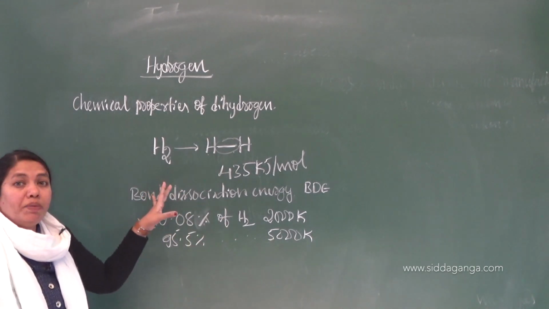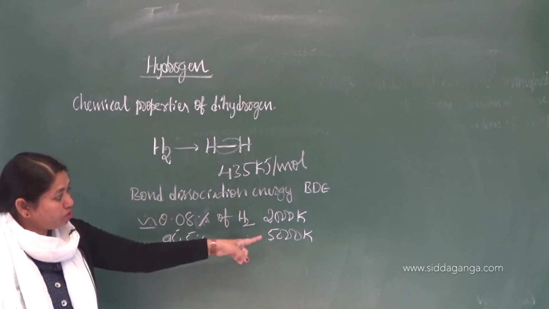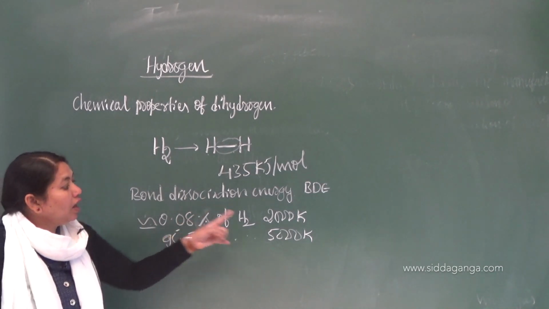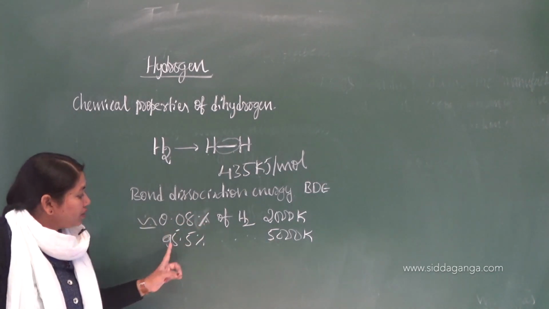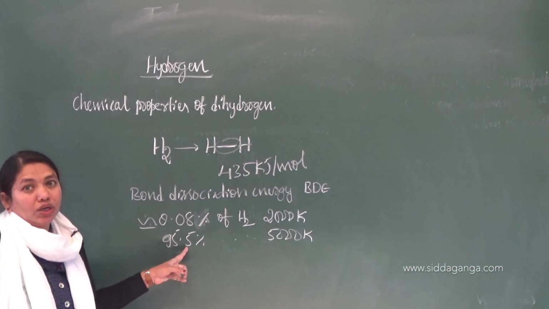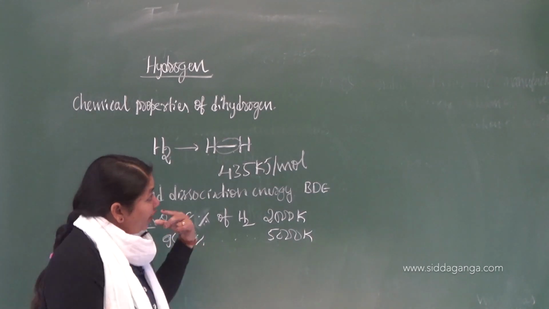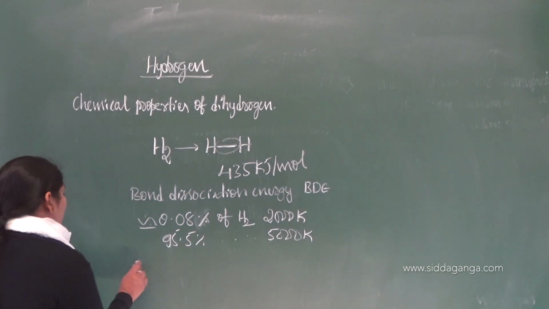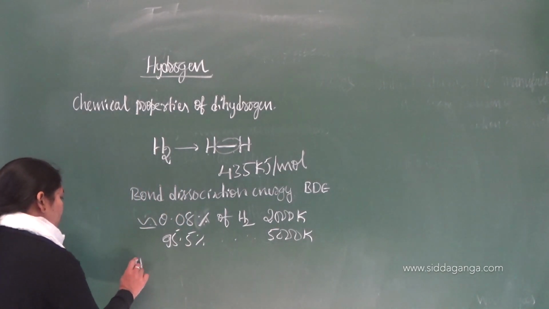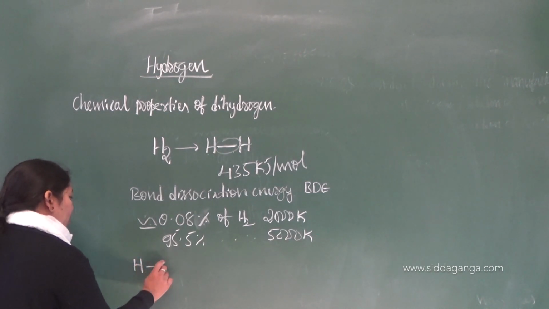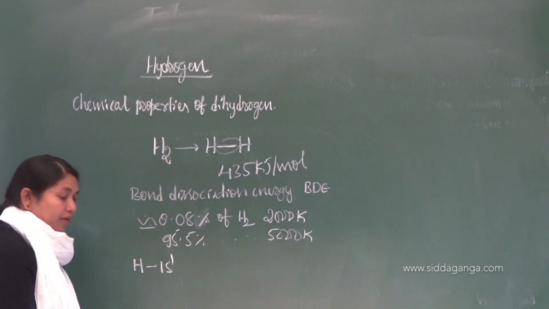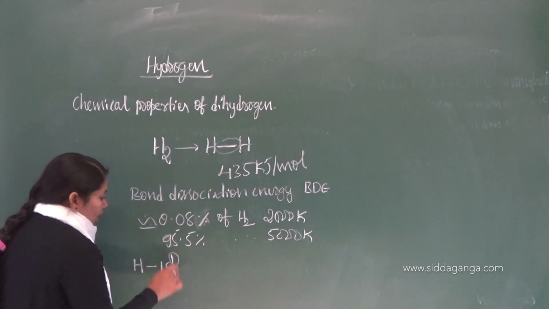So at room temperature it remains inert, but at a temperature of 2000 Kelvin, 0.08% of dihydrogen is involved in chemical reaction. At a temperature of 5000 Kelvin, 95.5% of dihydrogen is involved in the chemical reaction. Okay, now how is it involved in a chemical reaction? You know about hydrogen. How many electrons are present in hydrogen? Only one. Its electronic configuration is 1s1. So it has only one electron.